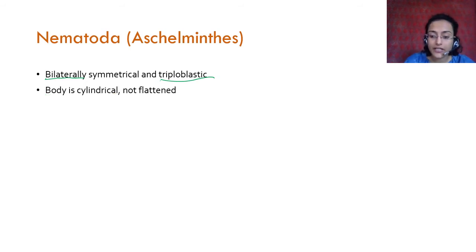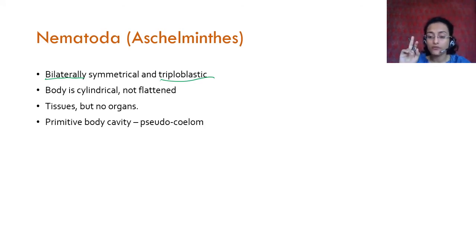The body is cylindrical and not flattened. This is a difference between Platyhelminthes and Aschelminthes. There are tissues, but there are no actual organs. There is tissue formation, but no organs. There is a primitive body cavity. In Platyhelminthes, you saw that the body cavity is not a true body cavity. Here there is a primitive body cavity. Primitive means very basic, very rudimentary, right? So this is pseudocoelom. Pseudo means false.